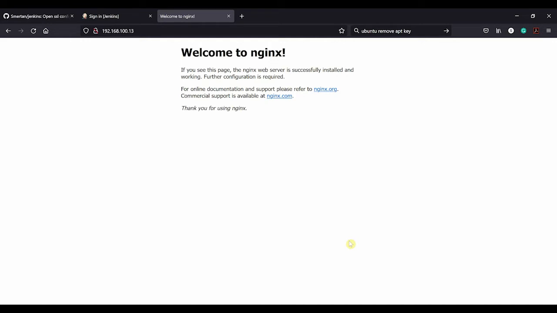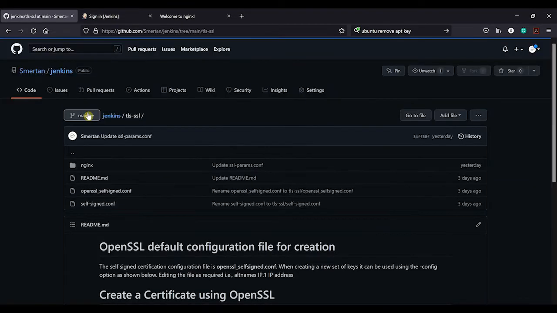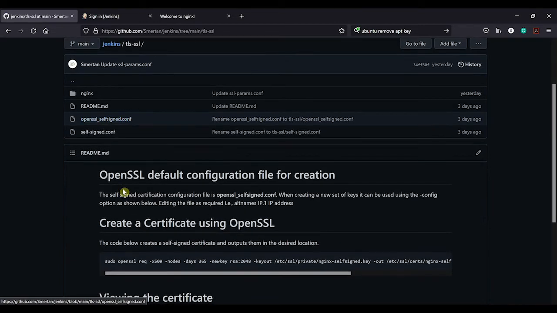So first of all, to secure it now, so when I say merge, we want to secure it. So we're going to want to create a self-signed certificate, because I'm just using it for internal purposes at the moment. So if we go back into GitHub, TLS SSL, I've got a configuration file. It basically overrides the defaults when you're creating the configuration.